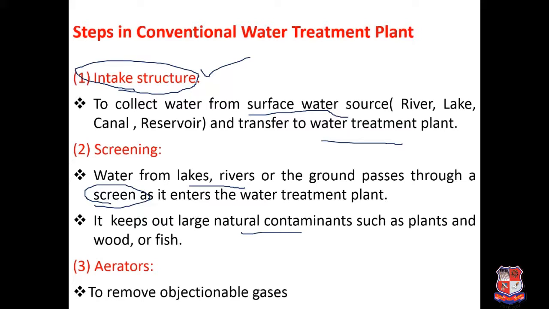Now the next process is aerators. This is basically optional. If your river water or surface water source has some objectionable gases or odors, then by aerating your water, you can remove these objectionable gases.